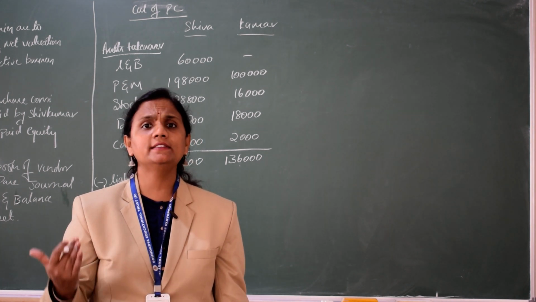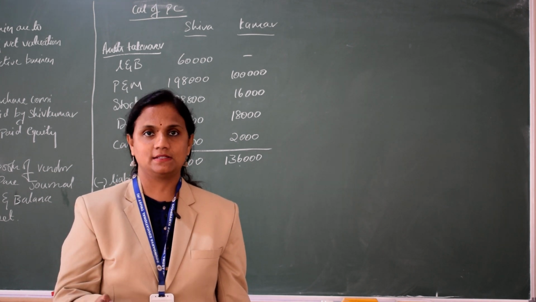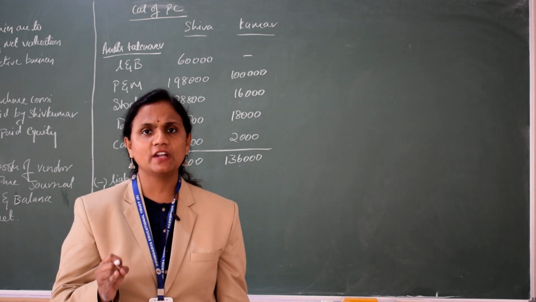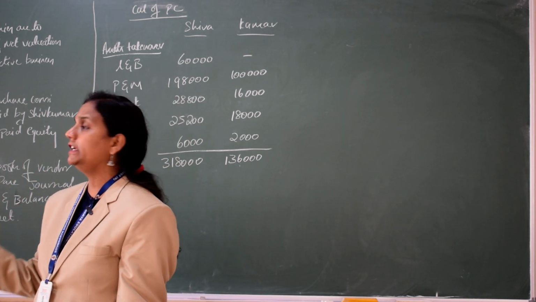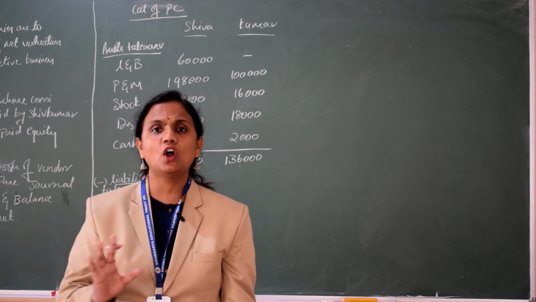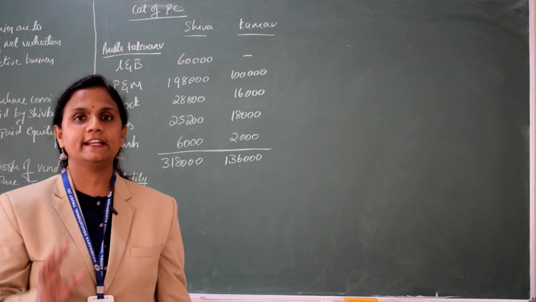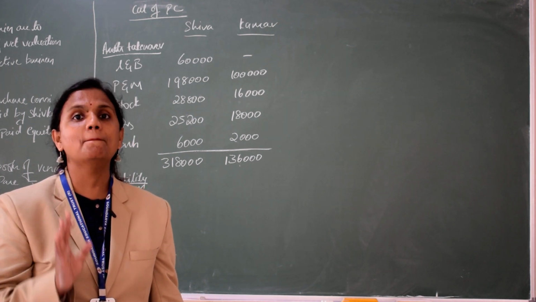Who are the third parties here? The third parties are debenture and creditors. And there are many reserves like general reserve, dividend equalization fund, employee provident fund. In the problem they have not mentioned whether they are statutory reserve. What do you mean by statutory reserve? Statutory reserve is a compulsory reserve.